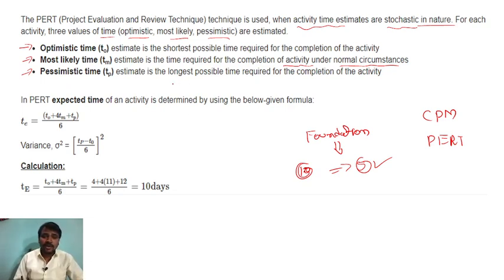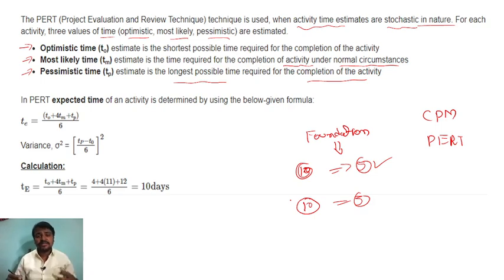Pessimistic time is the longest possible time required for completion of an activity. For example, in the foundation work, the actual days required is 10, but you completed it in 5 days, that is the optimistic time, and 10 is the most likely time. Due to uncertain environmental conditions, rain or anything else, you have taken more days. Finally you took 15 days. These 15 days we call the pessimistic time. Now in the question they have given these three values, and you have to put them in a formula.